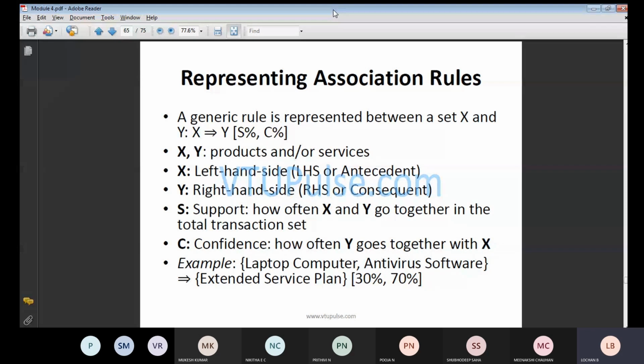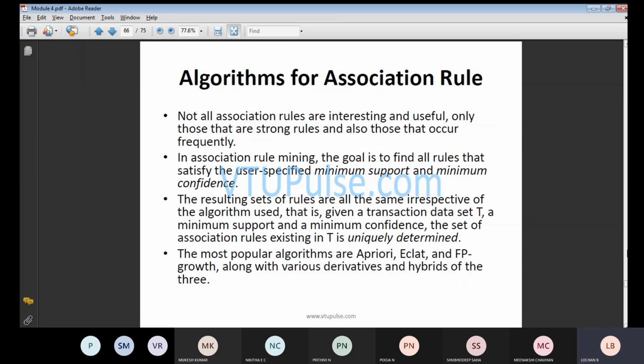I'll repeat the example: they have taken laptop computer, comma, antivirus software. If you have these two, we need a service plan, and whether the service plan is 30% or 70% depends on how you use it, which we will calculate.